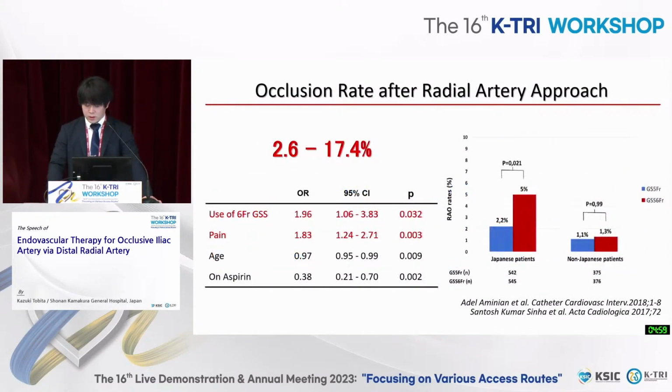A previous report revealed the incidence of RAO is about 5 to 10%. We analyzed the predictors in the LAP and BEAT trial. The predictors of RAO were large sheath and severe pain. In addition, large sheath was a risk factor only in the Japanese population. The reason was not clear, but small vessel size and hemorrhagic tendency might be risk factors.